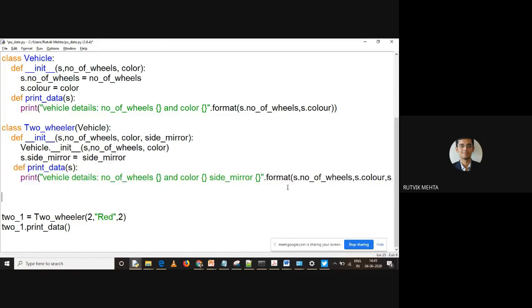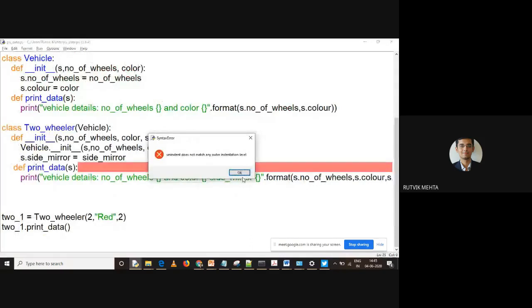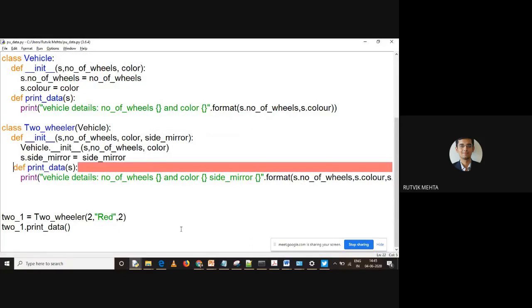And we'll come to this point again one more time when we study method resolution order, right? So when I call it, see this. Oh, some error with respect to indentation. Let us just check it.